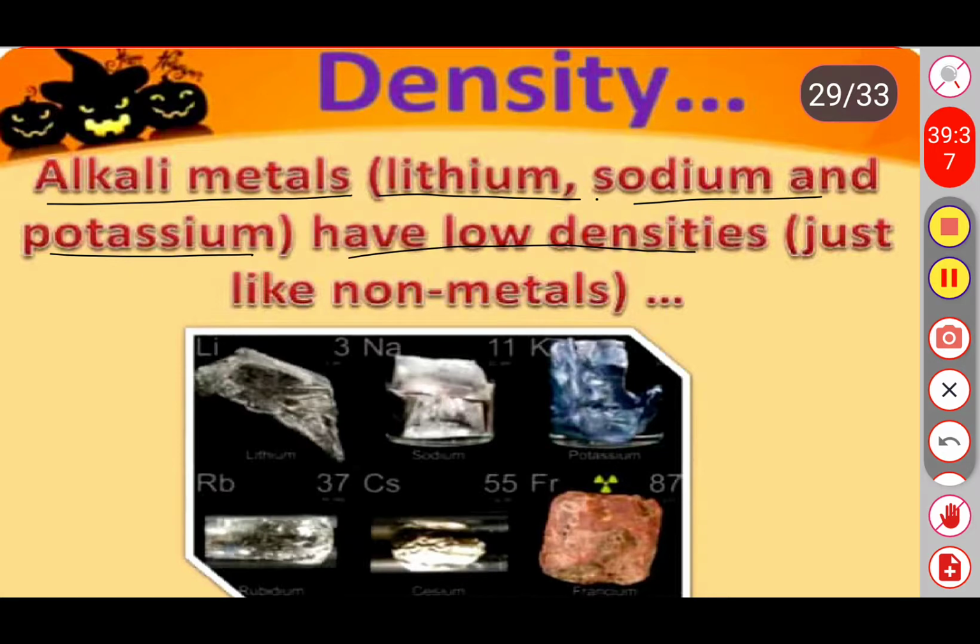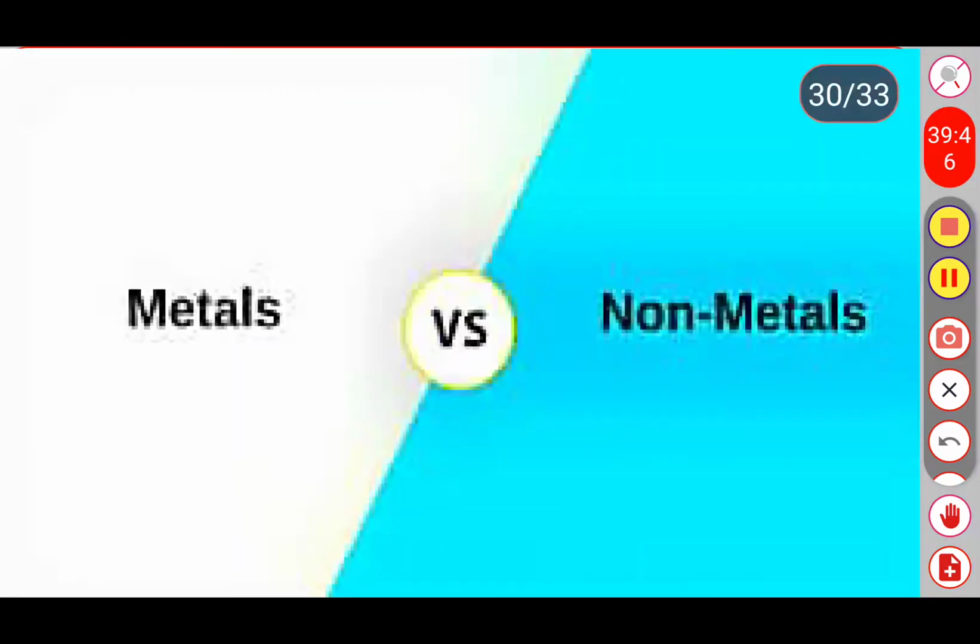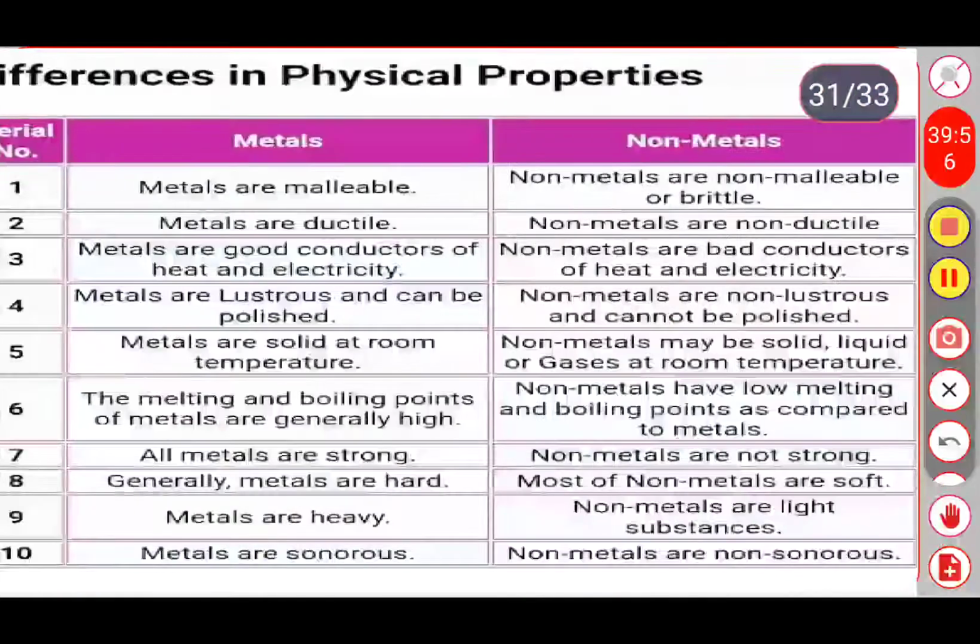Let's see the differences between the metals and non-metals based on the physical properties. On the basis of physical properties, we are going to distinguish between the metals and non-metals. The first column indicates the metals and the second column the non-metals.